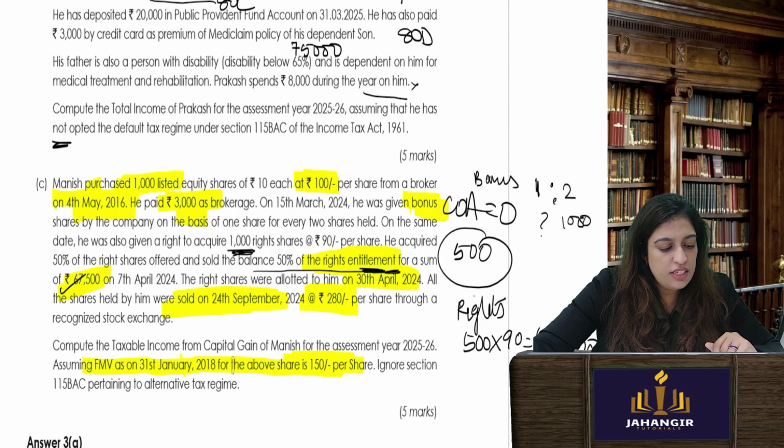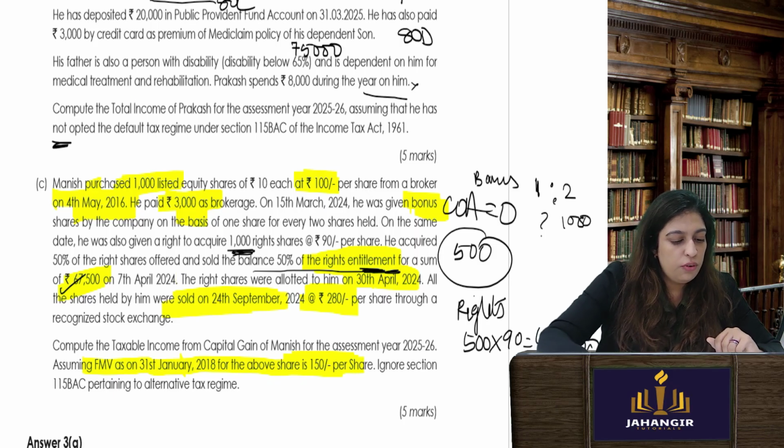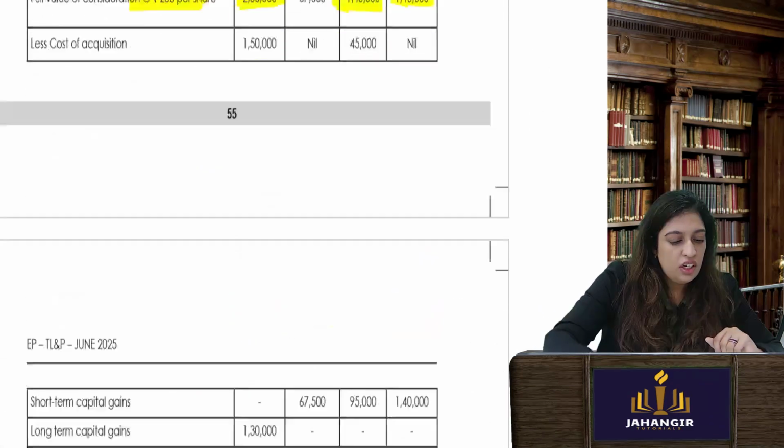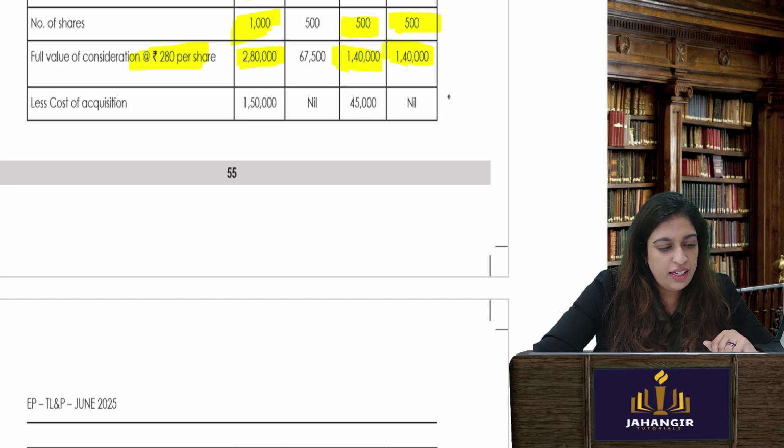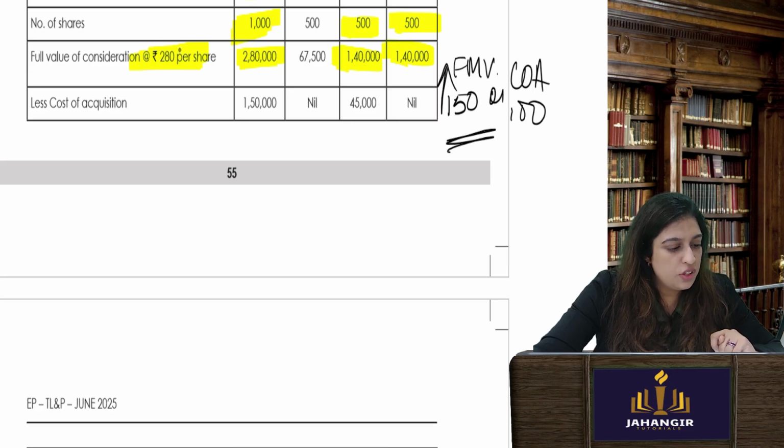Now, assuming as on 31st January 2018, the above shares, the FMV is 150. So you'll take cost of acquisition, very important. Cost of acquisition you'll take 150 FMV or cost of acquisition, that is 100, whichever is higher. Whichever is higher. So I will take 150 over here. 1,50,000. Okay, same thing. For my cost of acquisition for each one, it will be 150. So 150 into 500.